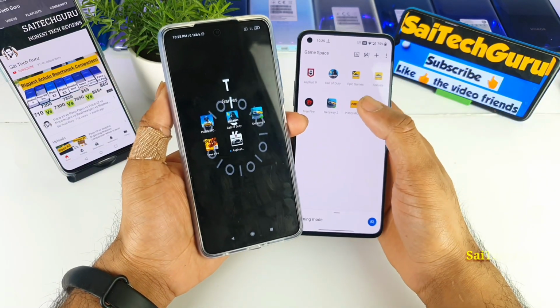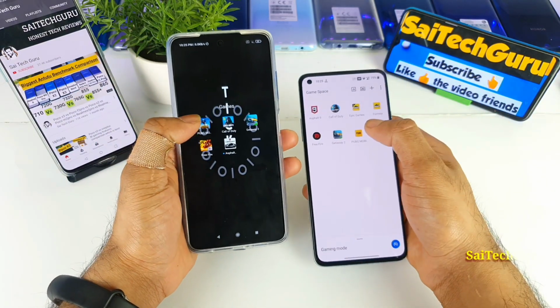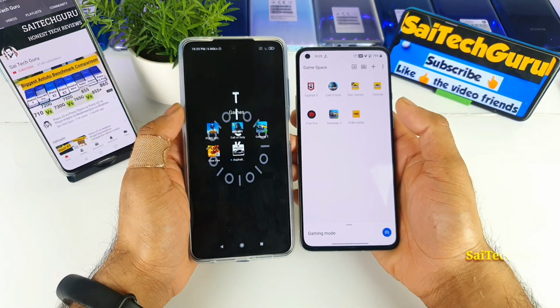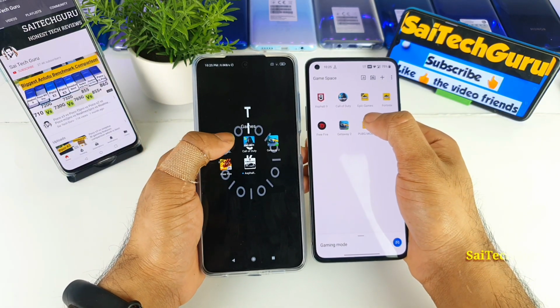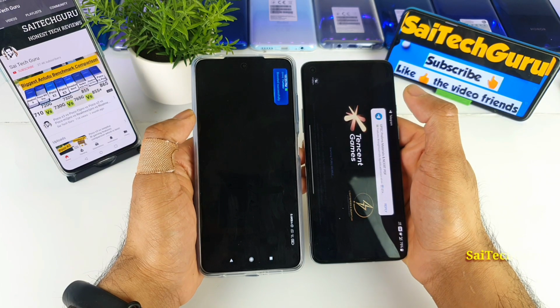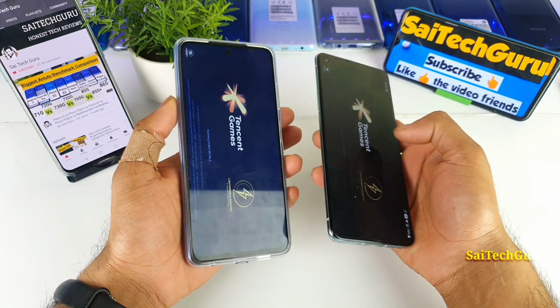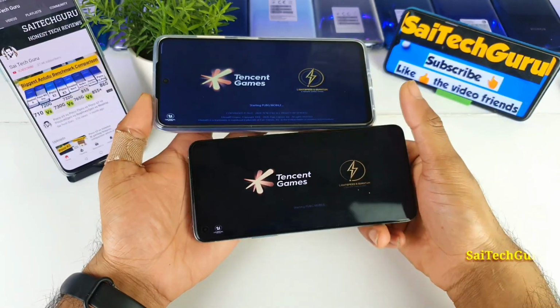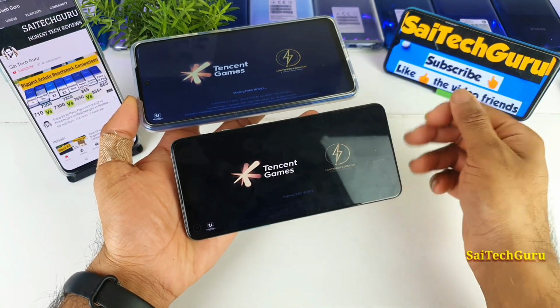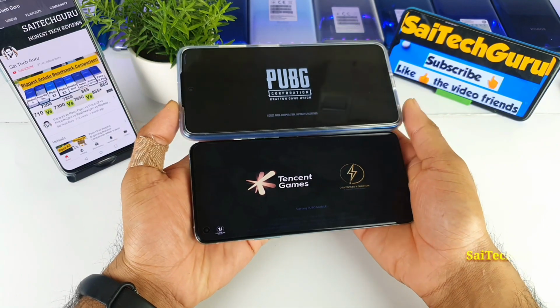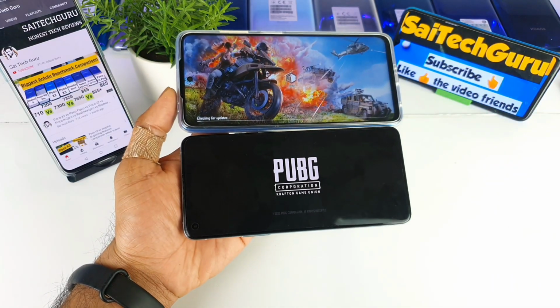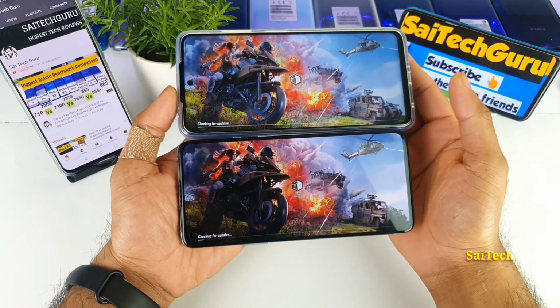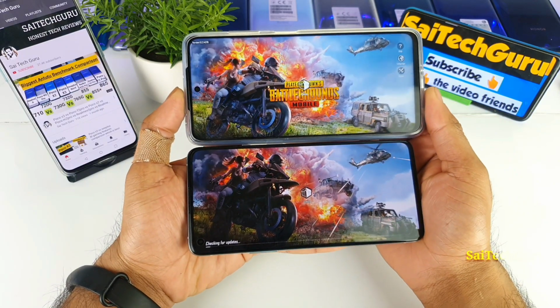Let me open the first application, which is PUBG Mobile. Let's see which phone will actually open the PUBG game faster. Let me click at the same time. I clicked at the same time in both the phones. Let's see which phone actually opens much faster. As I said, I have connected both phones to the same Wi-Fi network. As you can see, the Poco X3 started to load faster.